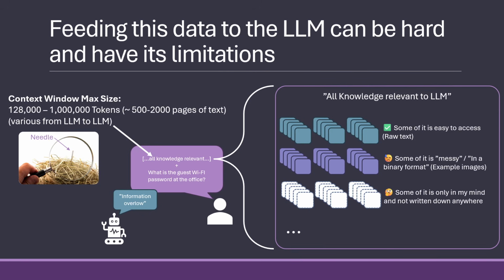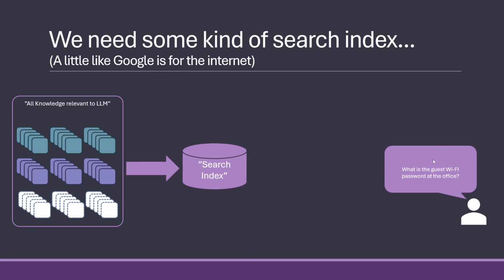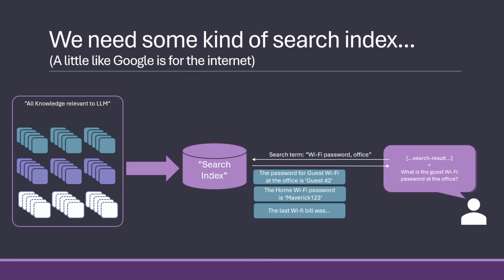So for that reason, we need some kind of search index, something a little like Google on the internet. We need to take all the data that we want and put it in some kind of search index. We then ask the question and search in that index, and among the thousands and thousands of things we put in, give back the 3 most relevant, just like Google can find Facebook if you search for Facebook.